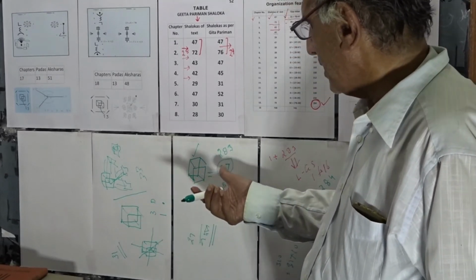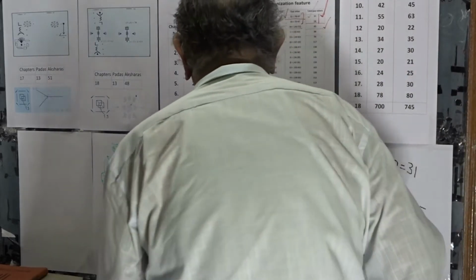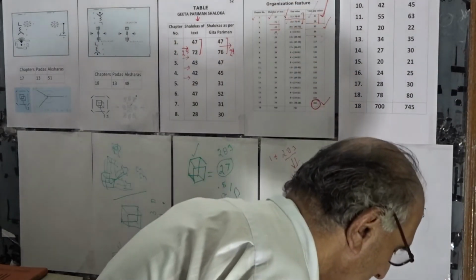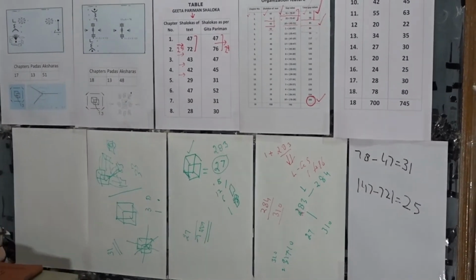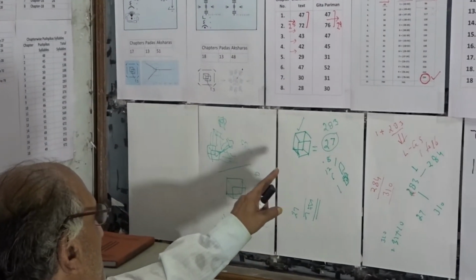Cube without dimensional frame is a structural setup of 27 components.